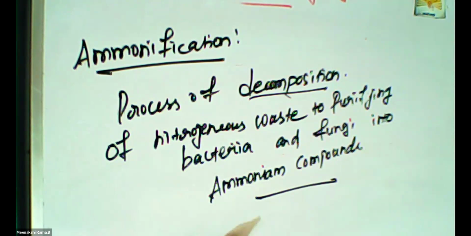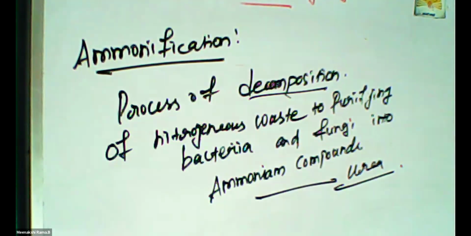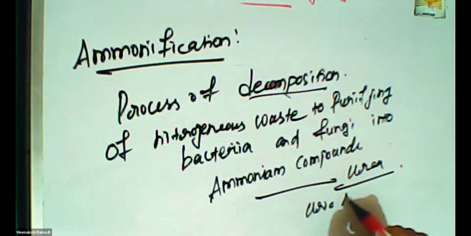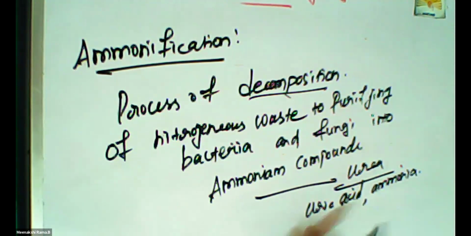Animal proteins are excreted in the form of urea, uric acid and ammonia. So animal proteins are excreted in the form of these three components. The putrefying bacteria and fungi decompose these animal proteins, dead animals and plants into ammonium compounds.